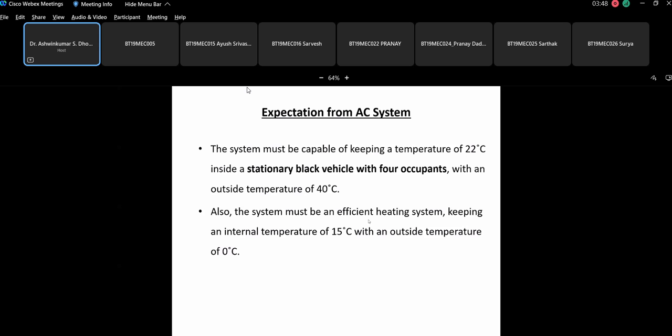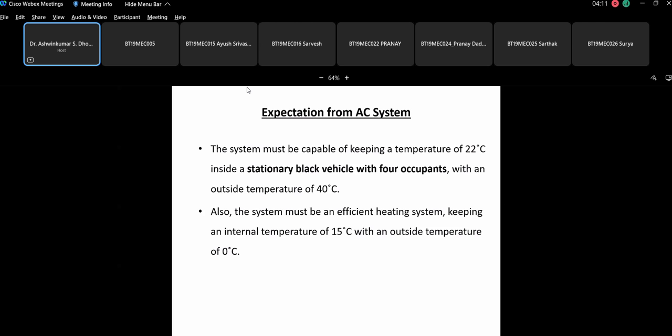Also, the system must be an efficient heating system, keeping an internal temperature of 15 degrees centigrade with the outside temperature of 0 degrees centigrade. So this is the standard expectation from the vehicle AC system. First is you need to maintain the temperature of 22 degrees centigrade inside a stationary black vehicle.